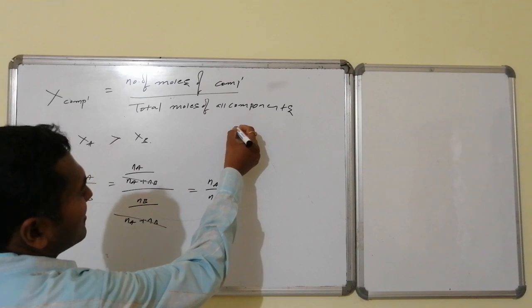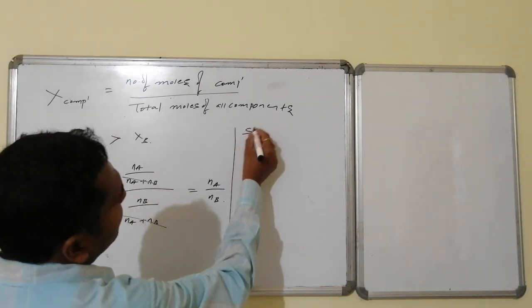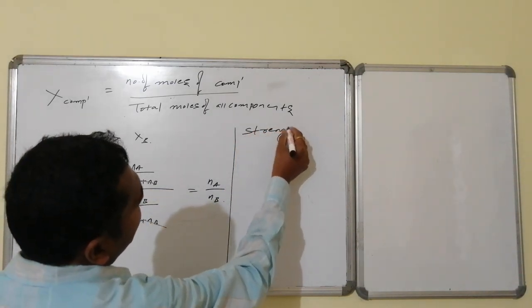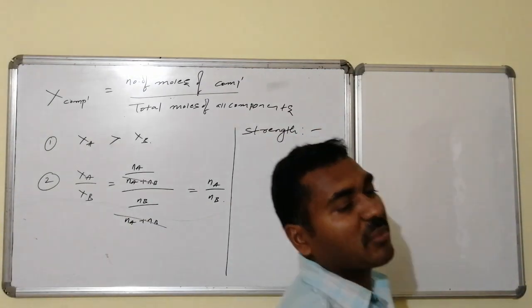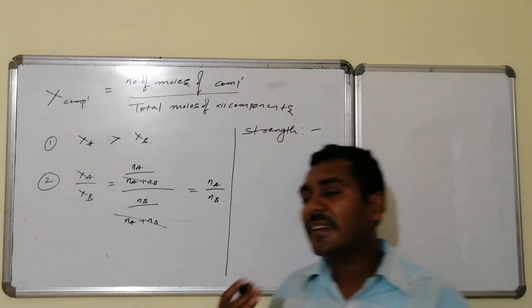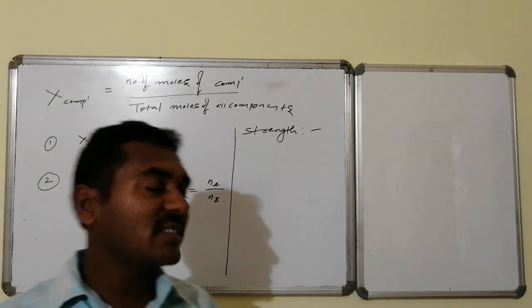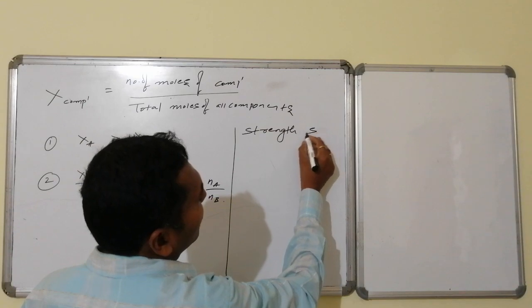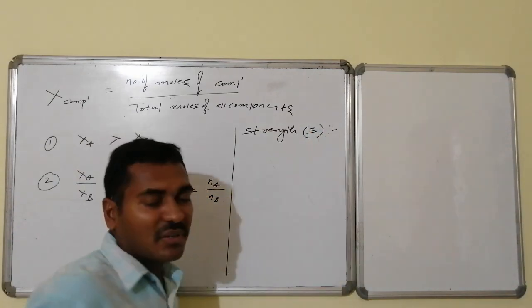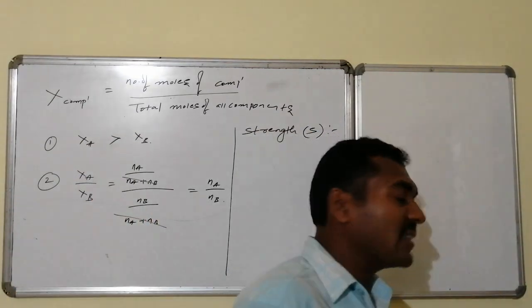Another concentration unit is strength. Here I feel this strength is a bridged concentration unit. It links the primary concentration units and the secondary concentration units, hence I can consider it a bridged concentration unit, strength, and it is generally indicated by what? The meaning of strength is like this.